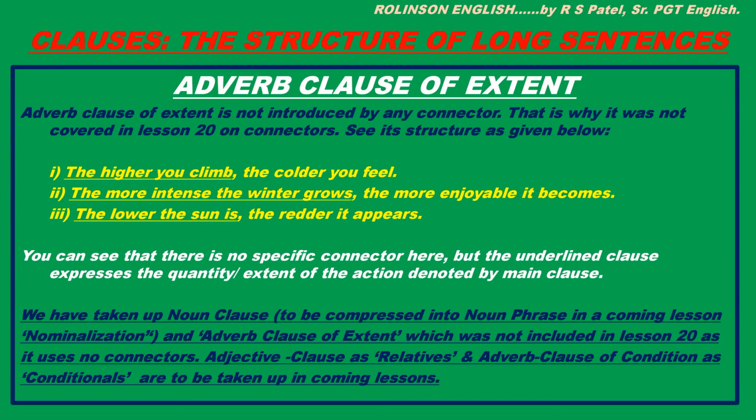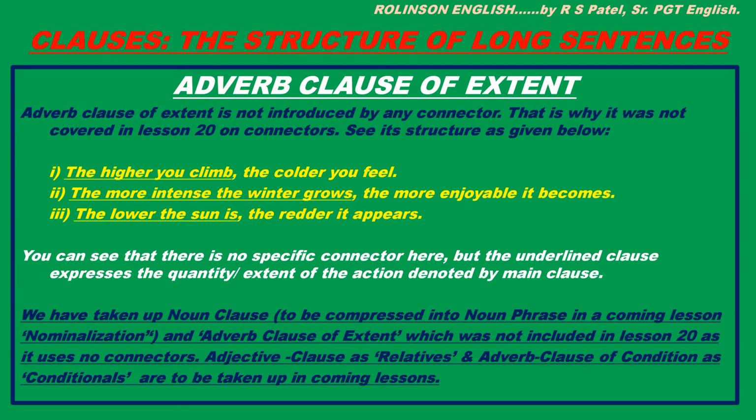These examples are also examples of complex sentences, right? Okay, now you can see that there is no specific connector here, but the underlined clause expresses the quantity or extent of the action denoted by the main clause.